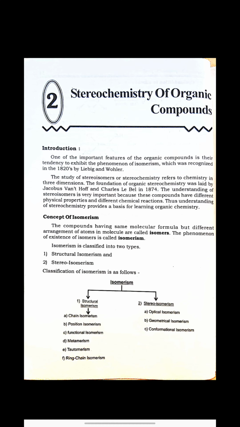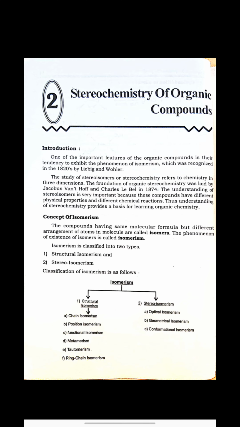We can see that physical properties as well as chemical properties of the compound differ, and therefore, to understand the compound and its properties, it is required to study its stereochemistry.